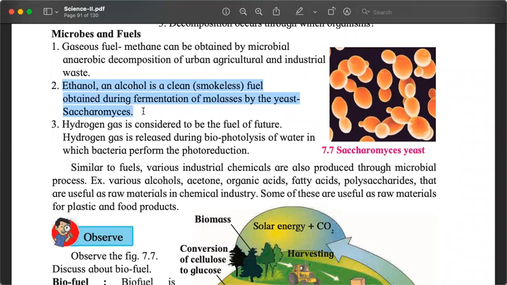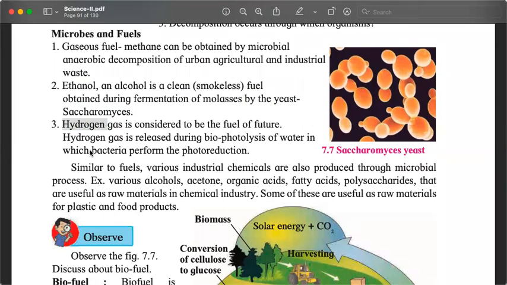Also, a very, very clean fuel, which we are still not able to use properly, is hydrogen. Because when we burn hydrogen, that is oxidation, hydrogen reacting with oxygen will form water vapor, H2O. So no pollution. This is a technology which is still being developed. It is not fully developed. And this hydrogen gas is released during biophotolysis of water, so breaking down of water using microbes.